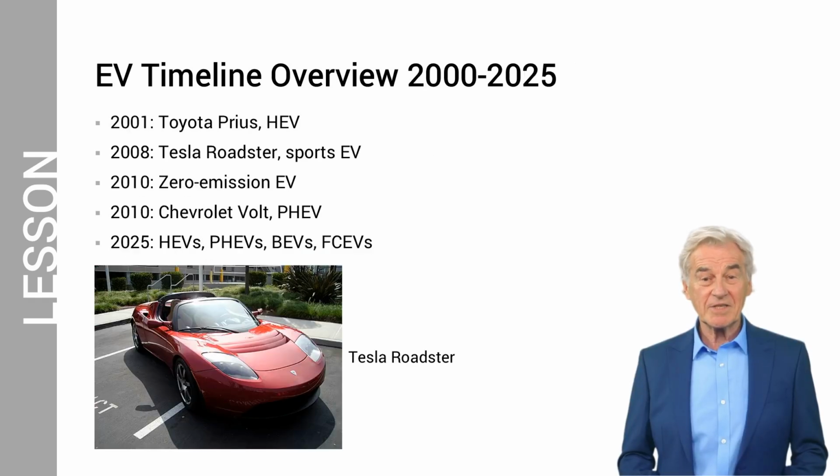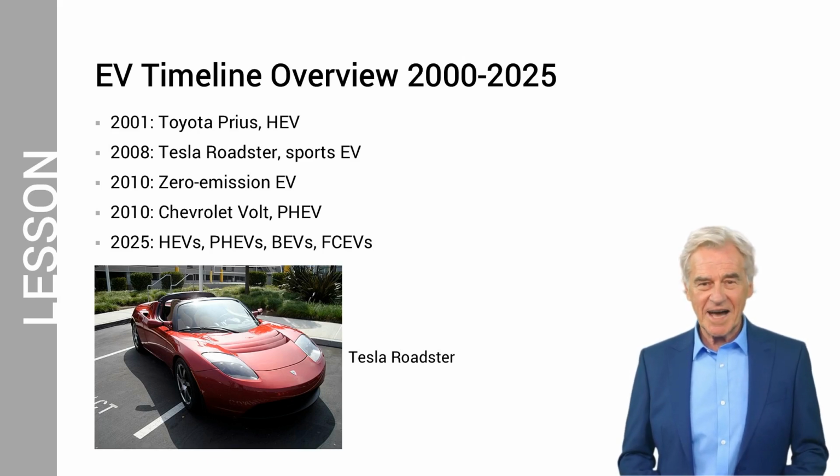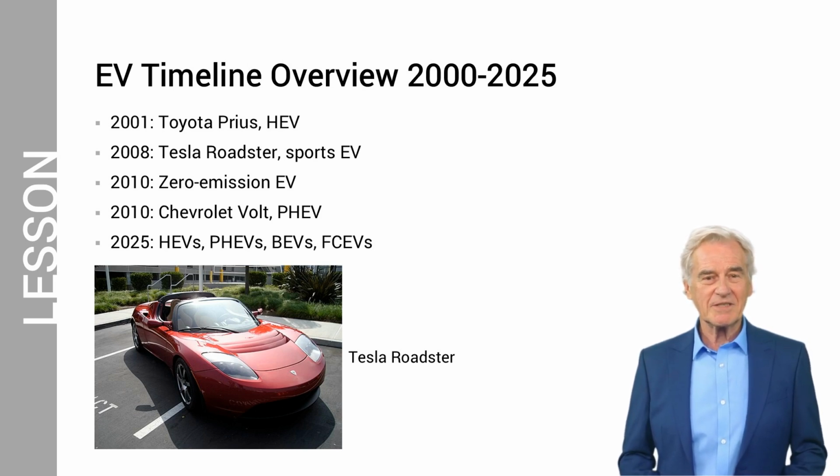Let us now look at an overview of the EV timeline from the year 2000 until 2025. The Toyota Prius was a hybrid electric vehicle introduced to the U.S. market in 2000. Tesla Roadster, introduced in 2006 as a prototype and a production version in 2008, was a sports EV manufactured by Tesla Motors. The year 2010 marked a significant milestone for zero-emission EVs. The Chevrolet Volt, introduced in 2010, was not a pure EV, but rather a plug-in hybrid electric vehicle.